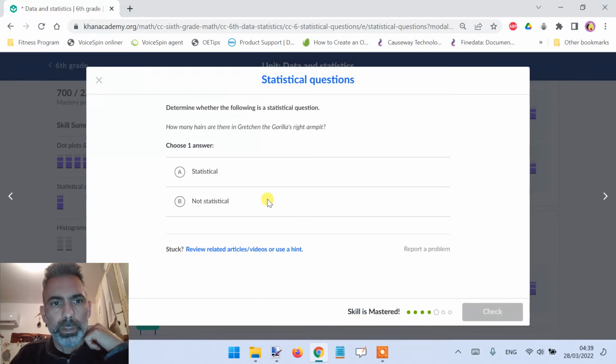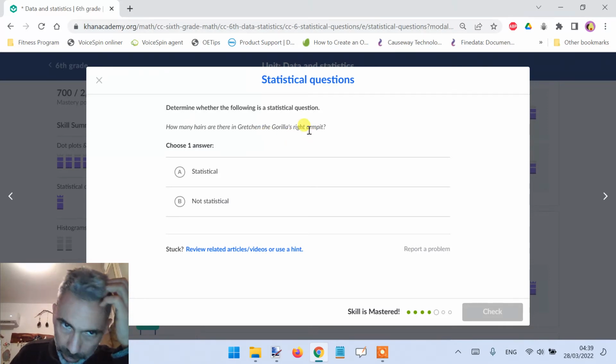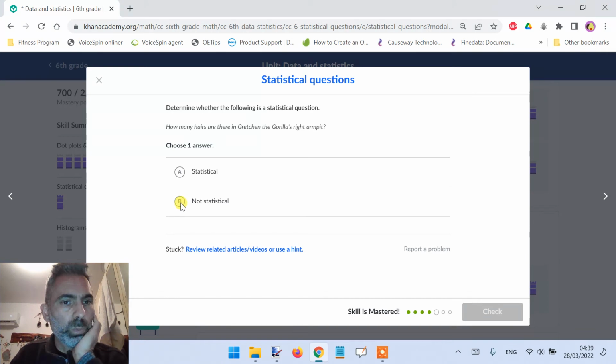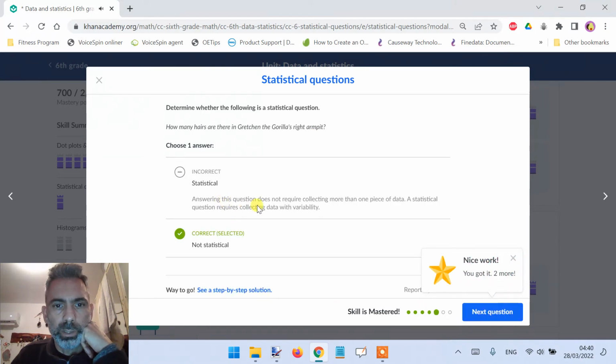Okay, next. Determine whether the following is a statistical question. How many hairs are there in Gretchen the gorilla's right armpit? Okay, so this is not statistical because we have an answer. She obviously has many hairs in her armpit, but it's still information about one subject and we don't have variability, so it's not statistical. Answering this question does not require collecting more than one piece of data.